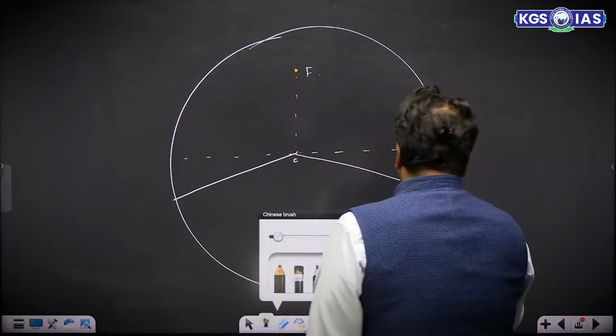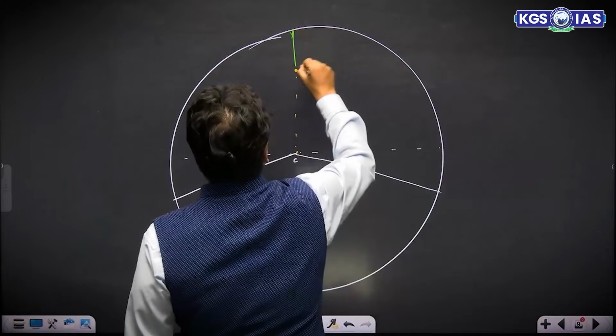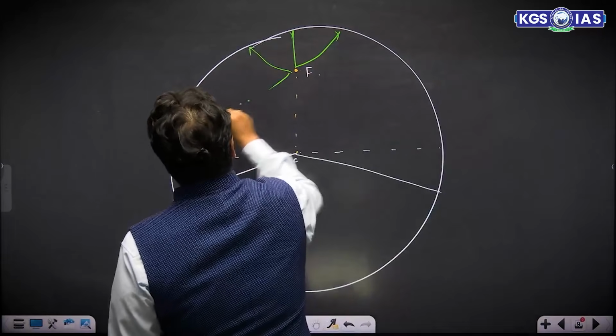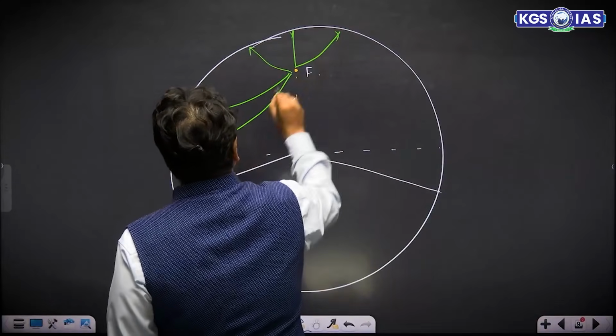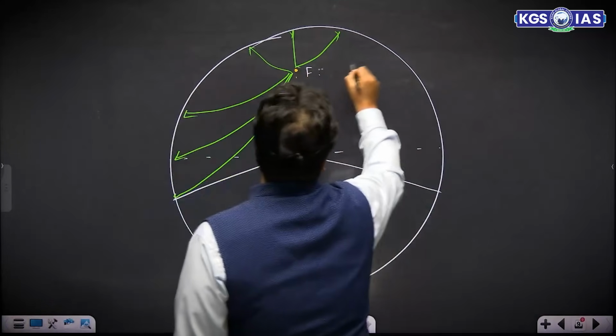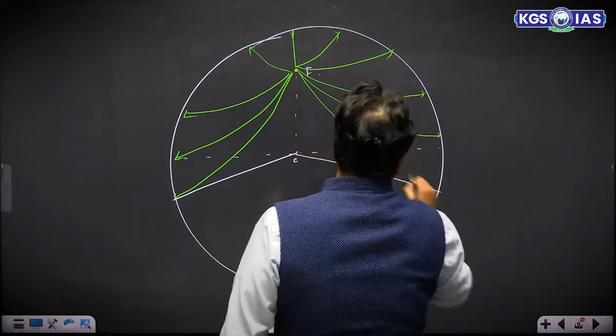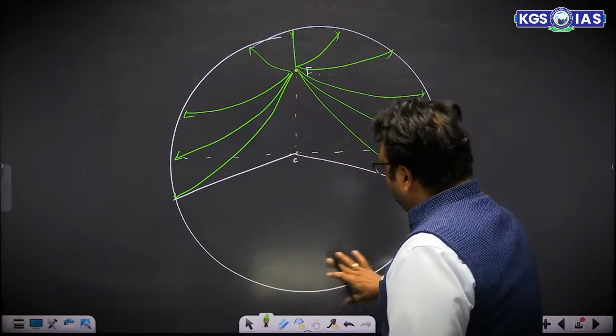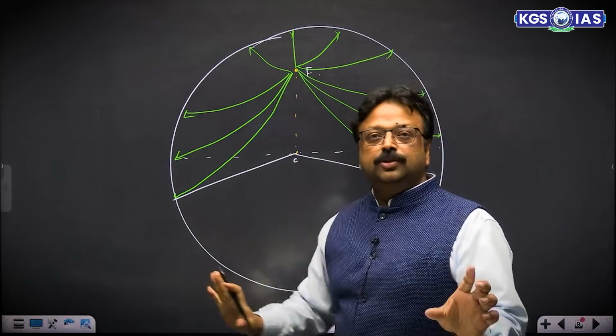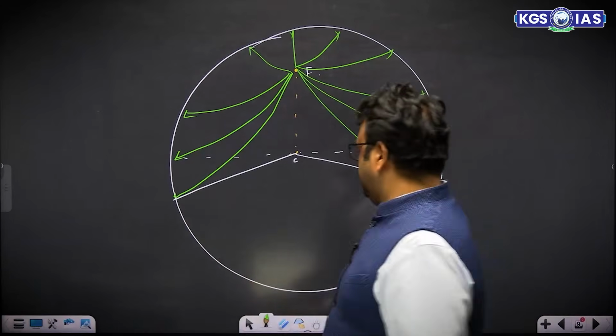The S waves were recorded everywhere, but beyond 103 degree, in all this zone beyond 103 degree, S waves were not recorded.